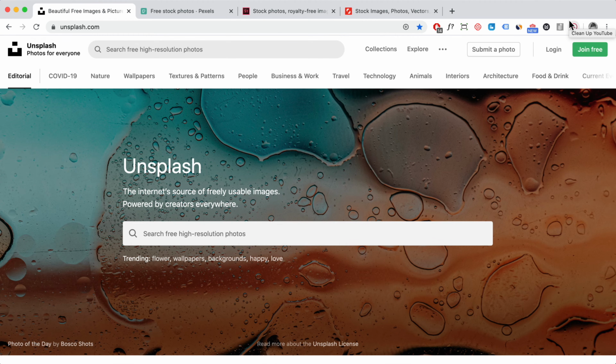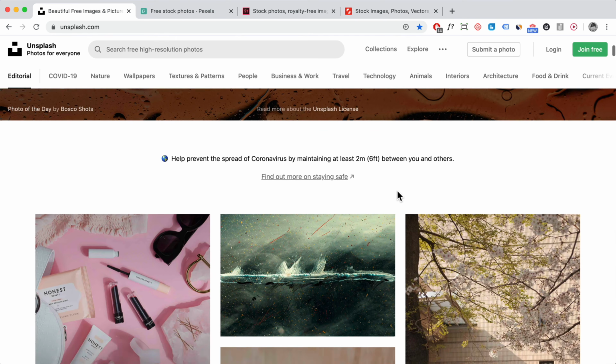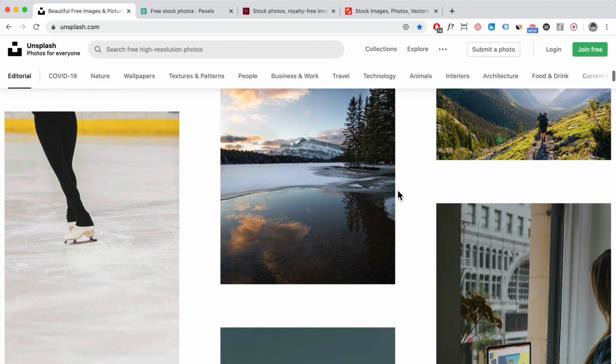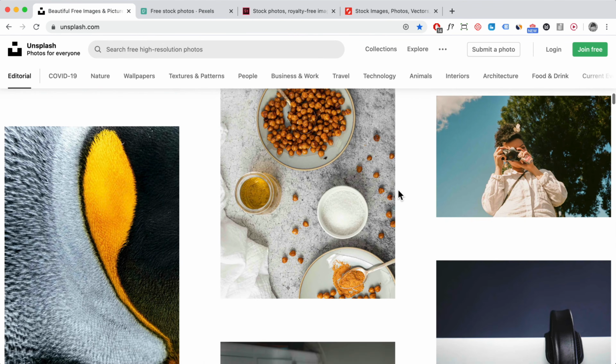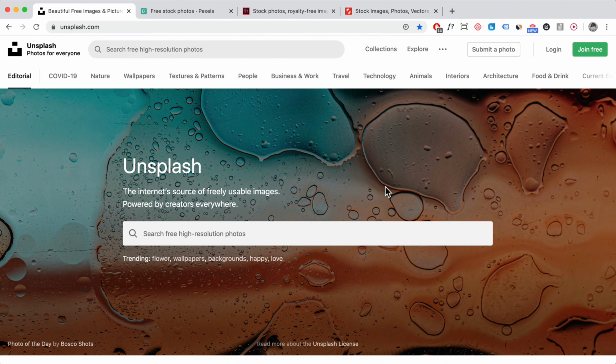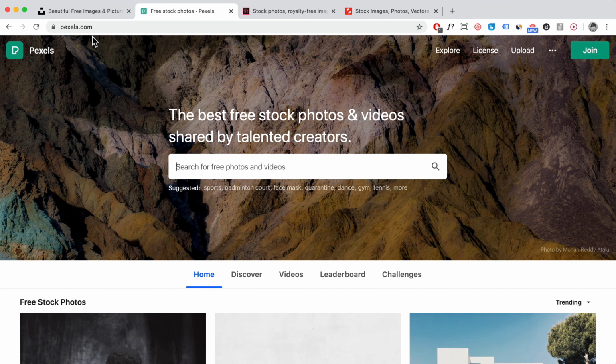So obviously the first option that I recommend is, if you have access to a photographer or you're good at taking photos, then I would use my own photos, right? The next best option is I would start with unsplash.com. This is a free resource, which is really, really good. But if you're building a more specific type of business, you may need to look at some paid options, right? This is another free one as well, pexels.com.